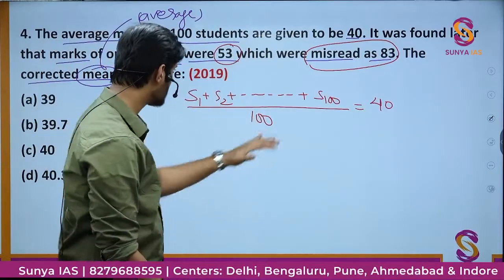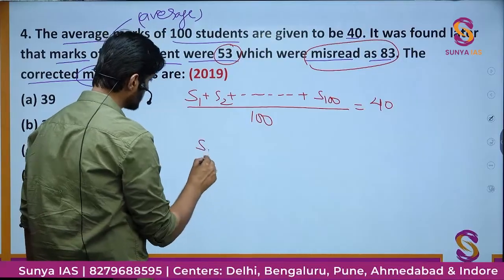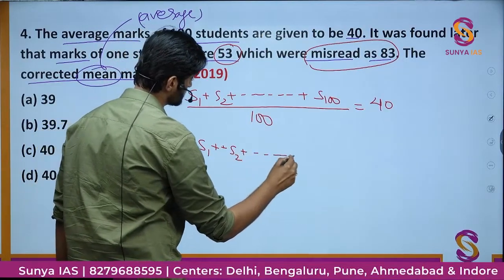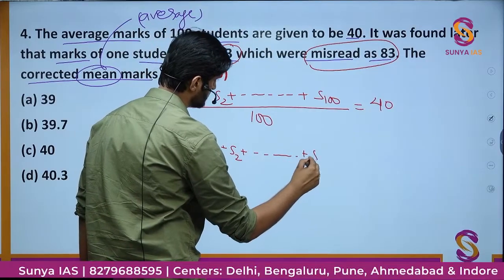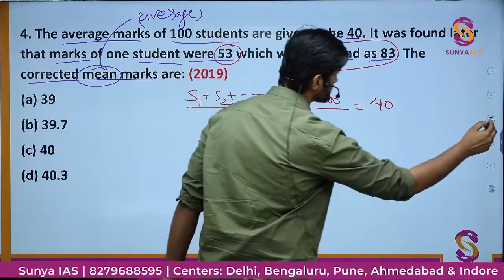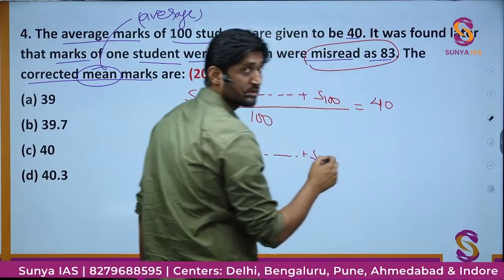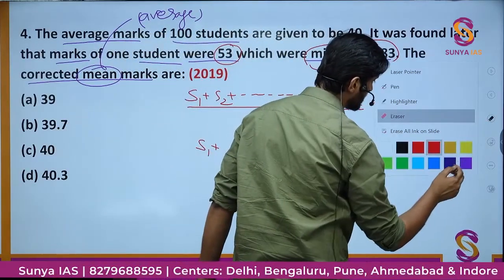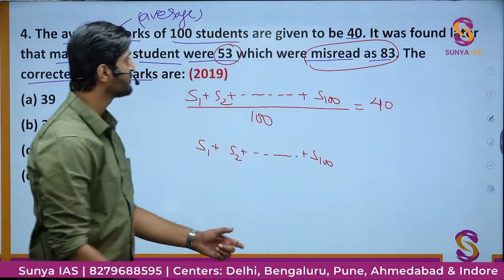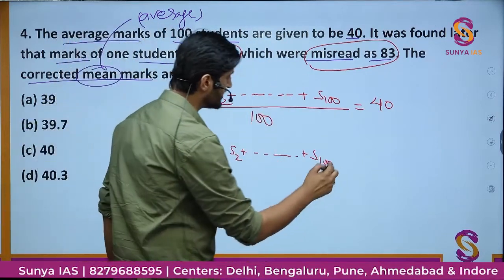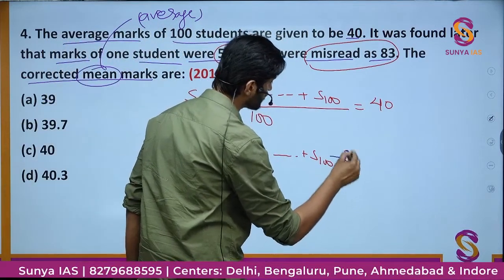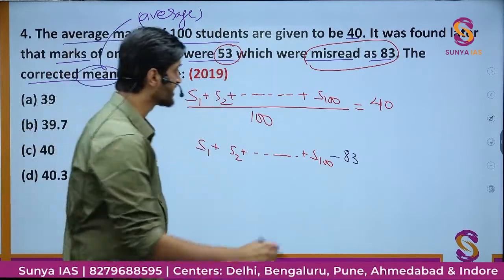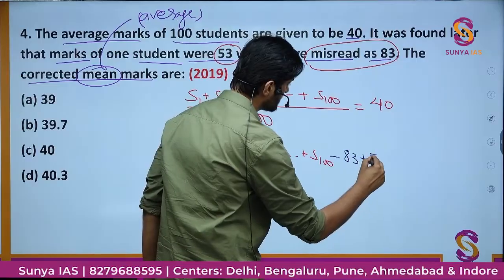Okay, so let me just write that equation for you also. This part of the equation would be the same. And then we have to remove the 83. The wrong marks we have to remove, and in replacement of it, we have to add the correct marks, that is the 53.